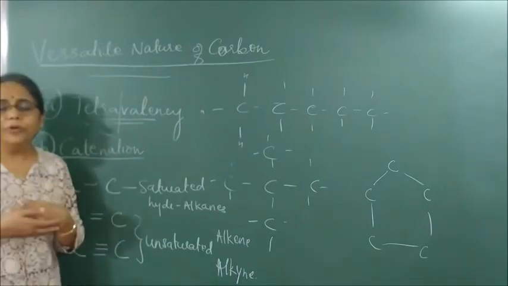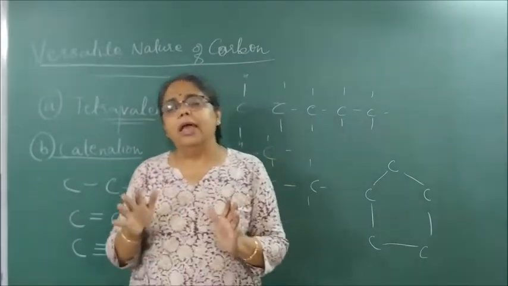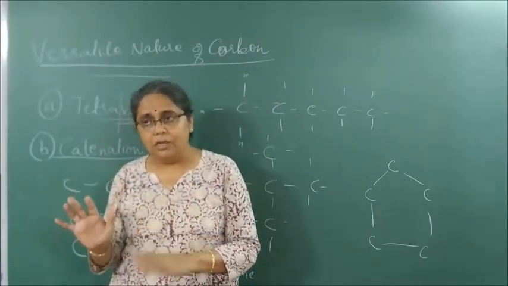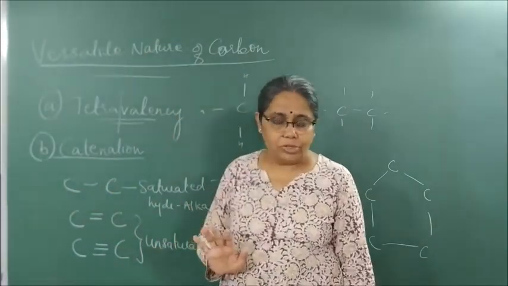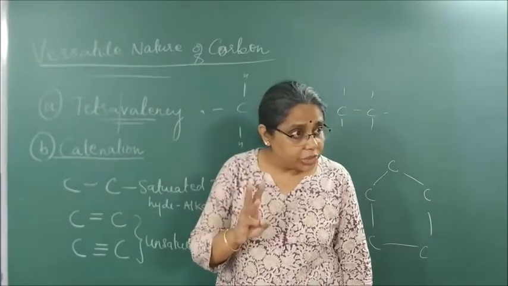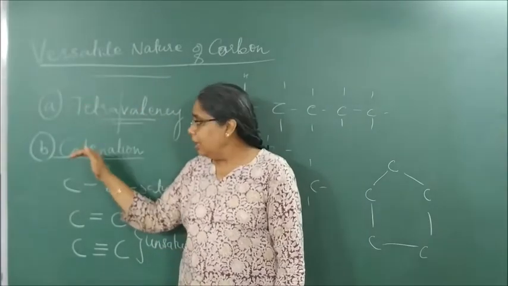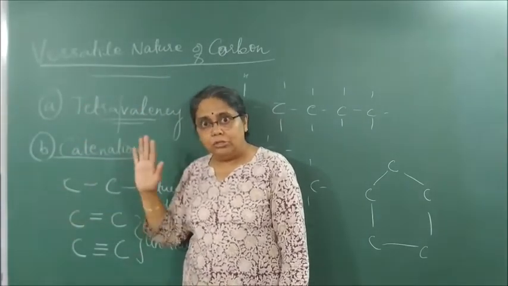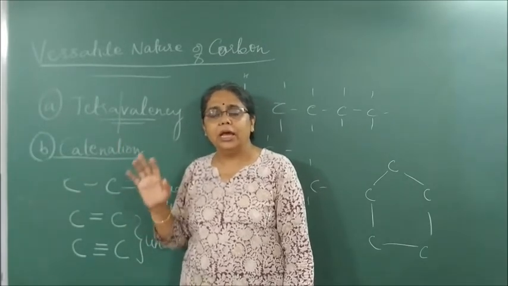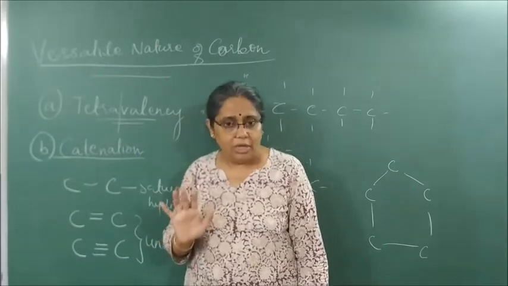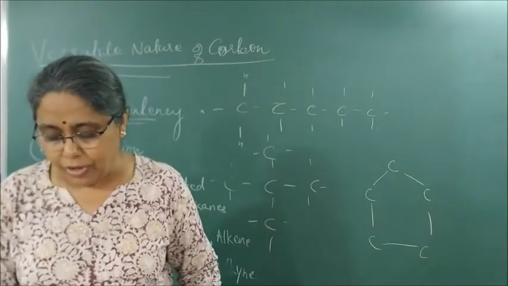The bond formed with carbon, or the carbon which forms with other elements, is very strong and the compounds are generally stable. So carbon forms what? A large number of compounds. Clear? This is a 3-mark question in board because it has how many points? 3 points. Tetravalency, catenation, stability. So these 3 reasons basically make sure to say that carbon is highly versatile. Or it can form a large number of compounds.